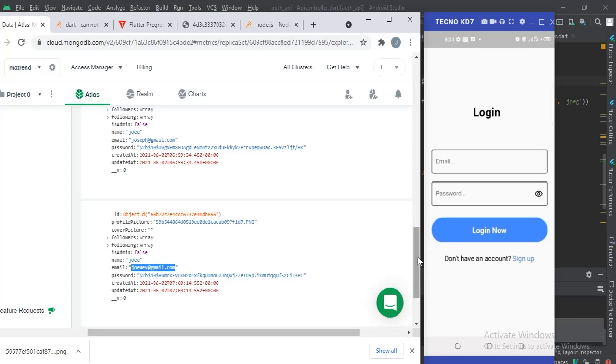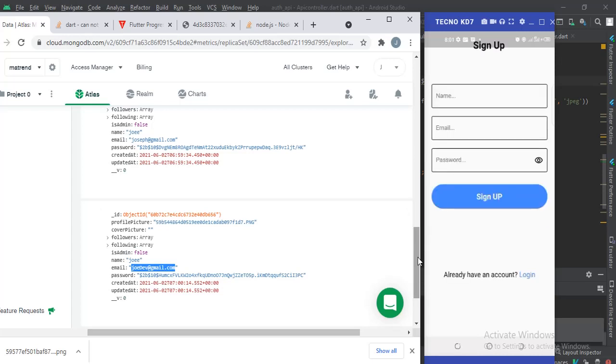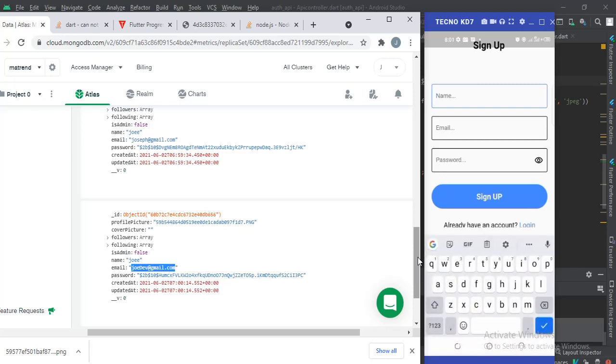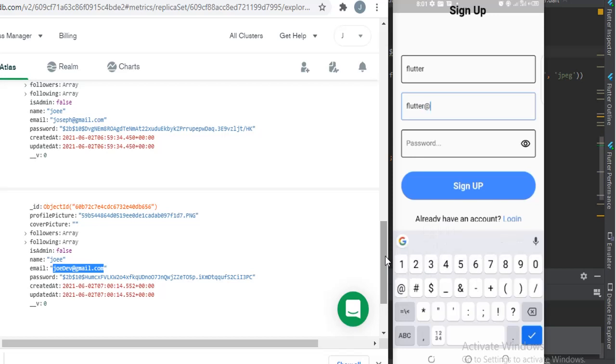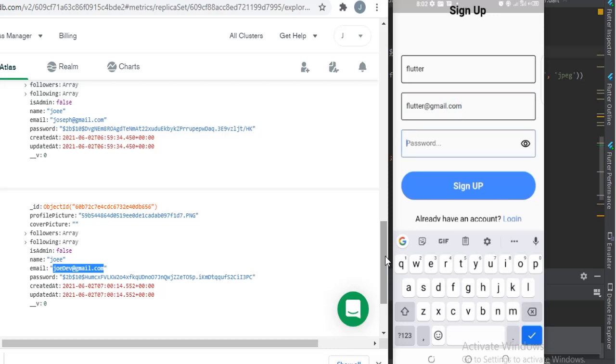Let's go to the sign up page, and in the sign up page here, I'm going to write Flutter as the name of the user, and the email is going to be flutter@gmail.com. Then the password too is going to be Flutter. You can decide to make the password hidden, or you can decide to show it. I'll show you how I did that.